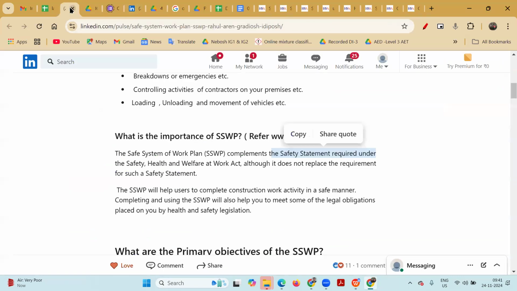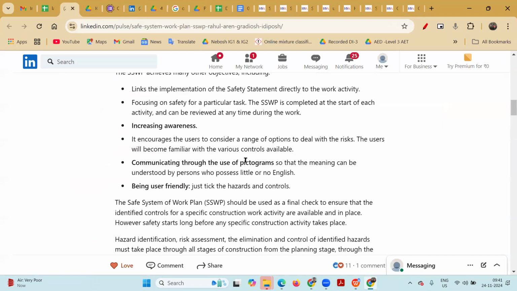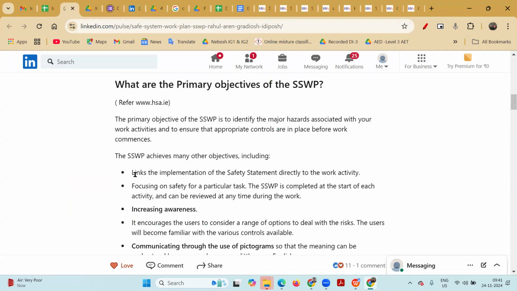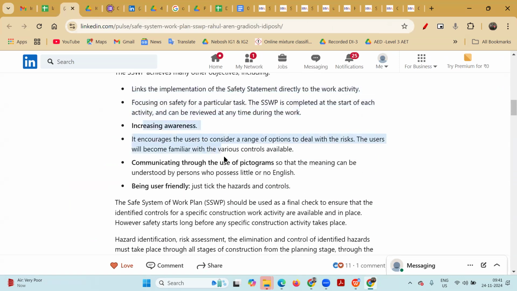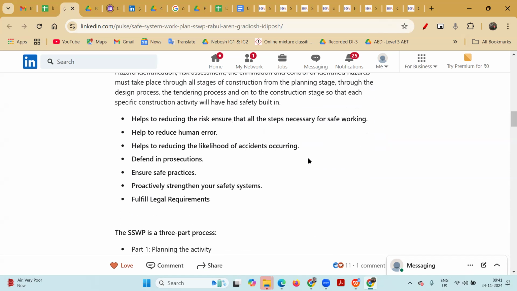The primary objective of the SSW is to link the implementation of the safety statement directly to work activity, focusing on safety for a particular task, increasing awareness and communicating through the use of pictograms, being user friendly. So it will be very easy for the user to get an idea of the safe system of work.